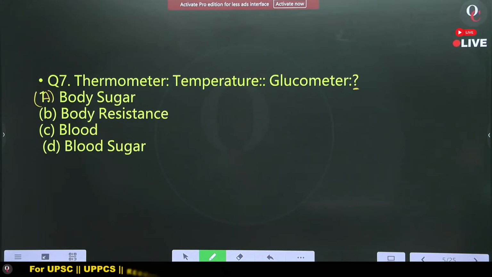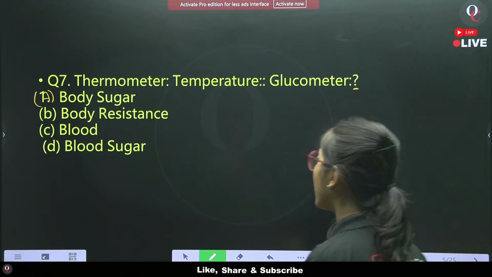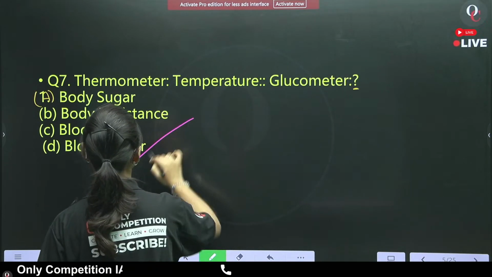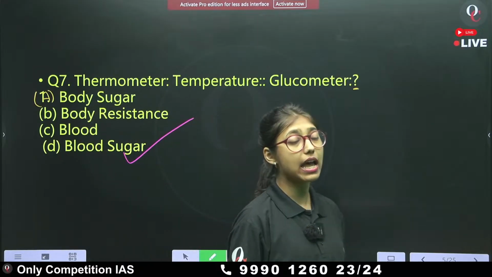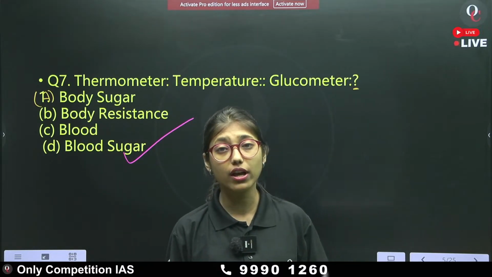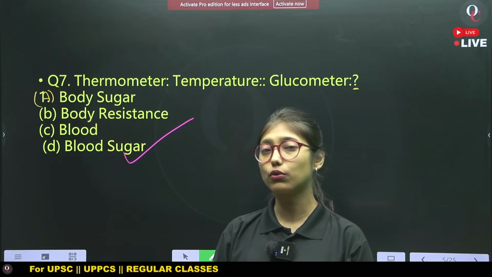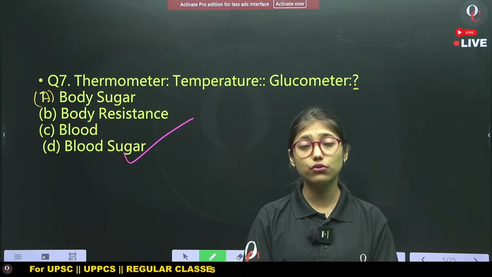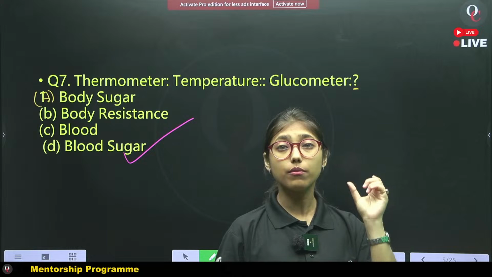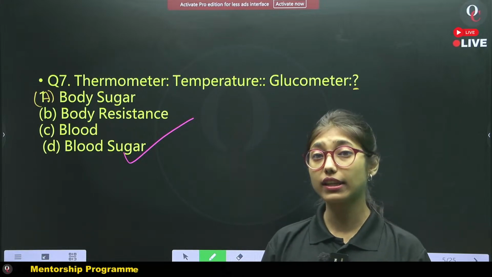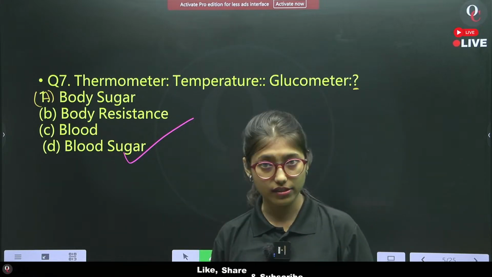Question number 7. Glucometer is used to measure blood sugar. Nowadays, diabetes is very common among us. So we need to know what the blood sugar interval or measurement is, and that can cause many other diseases too.